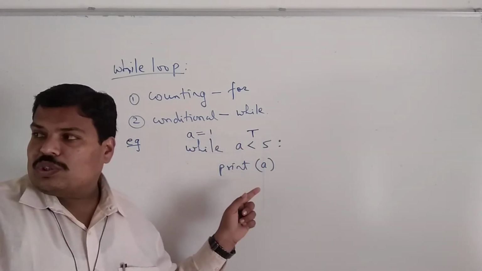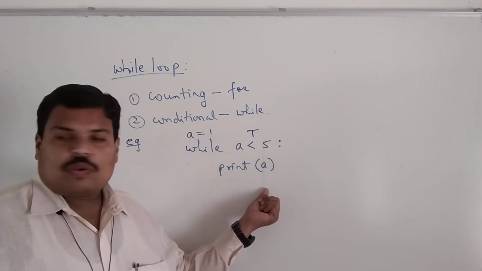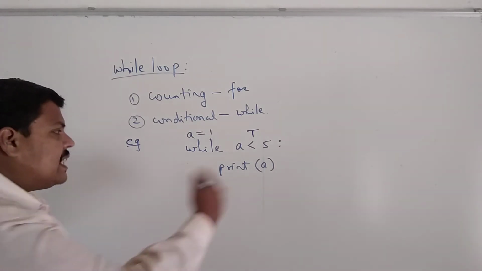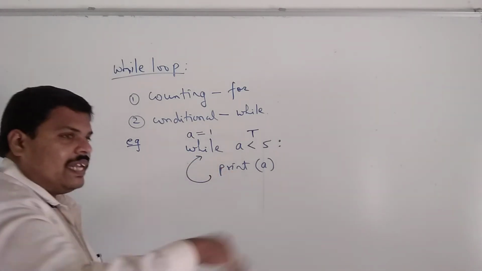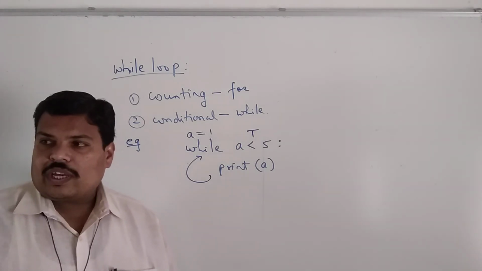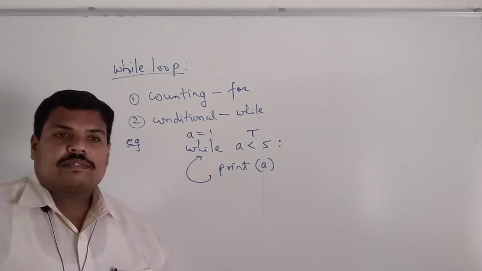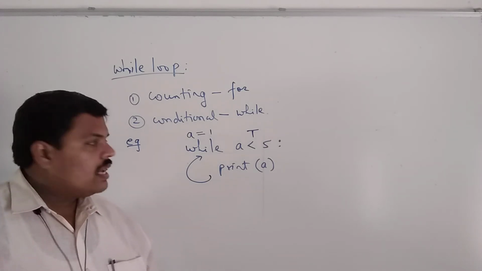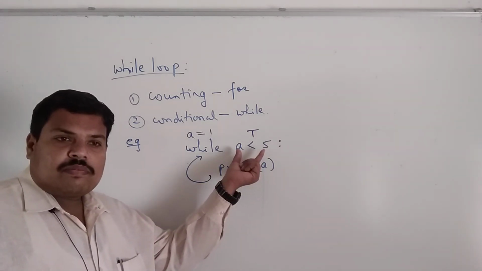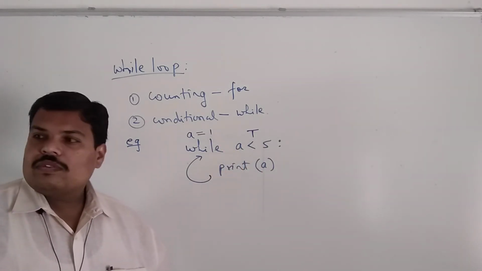It means the execution will enter the loop and this statement will get executed. Okay, print A. What about the next iteration? Iteration means the next time the loop executes, usko bolte hain iteration. So what will happen in the next iteration? See, this will indicate iteration. Next iteration, again this condition will be executed. Yes, it is checked. Again, A is found to be less than 5.